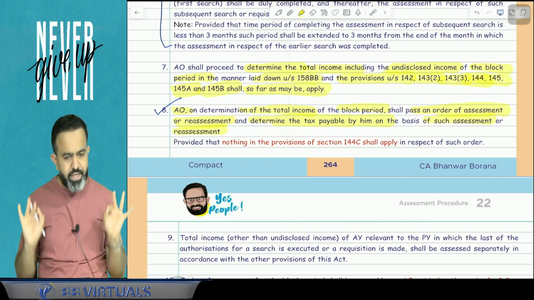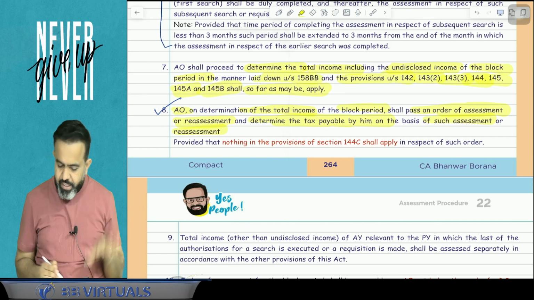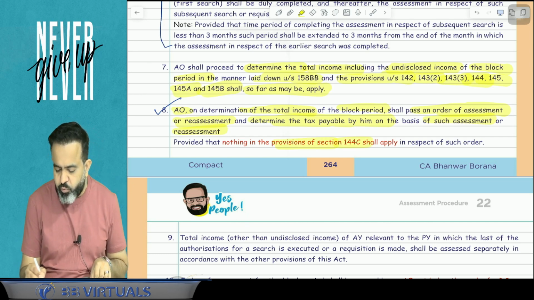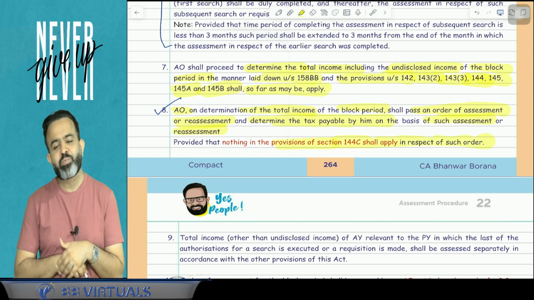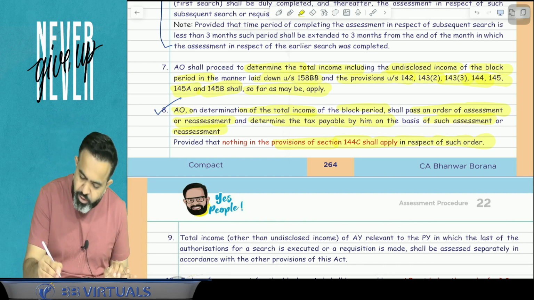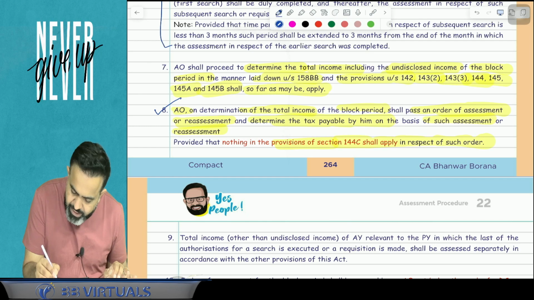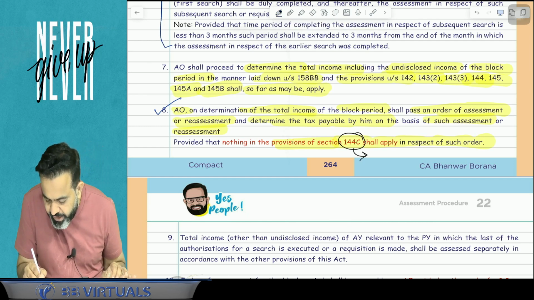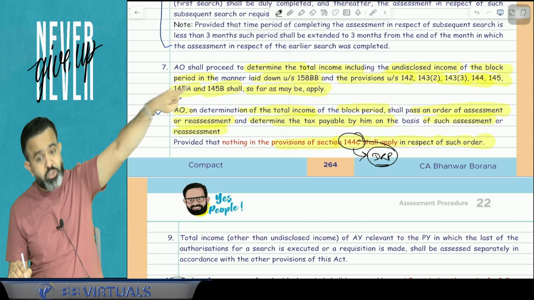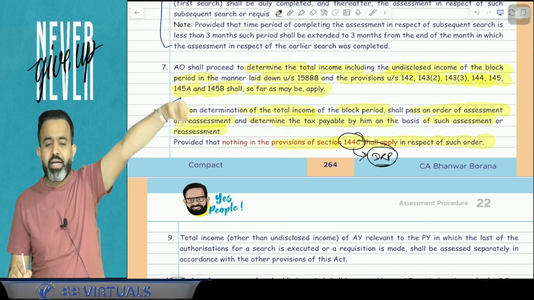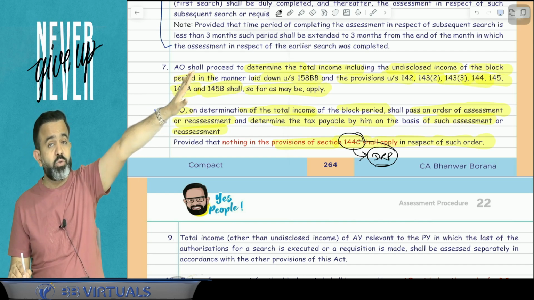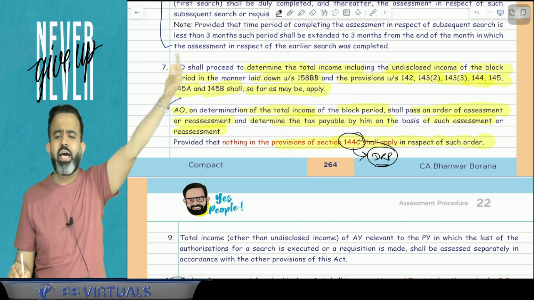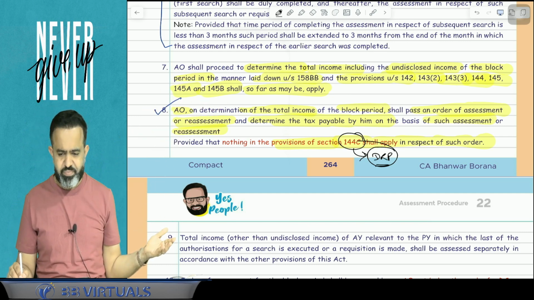He will determine your income, provided that nothing in the provisions of section 144C shall apply in respect of such order. So 144C is not applicable, and if you remember, 144C was related to the DRP, dispute resolution panel, and in that section also they have written that if a raid is conducted on or after 1st September 2024, then the DRP concept is not applicable.